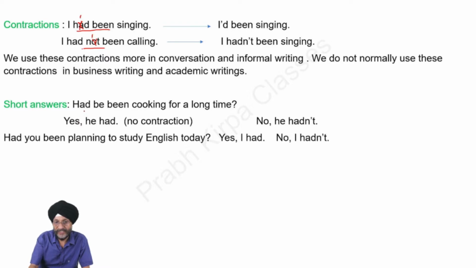If the question is, had he been cooking for a long time, our answer will be, yes, he had. So you will observe that there is no contraction, whereas when we give the answer in negative, there is contraction. No, he hadn't. You will observe that had not has been contracted and made hadn't.